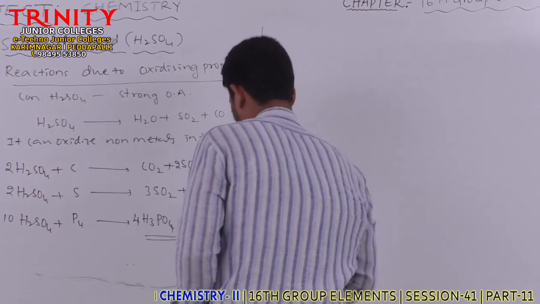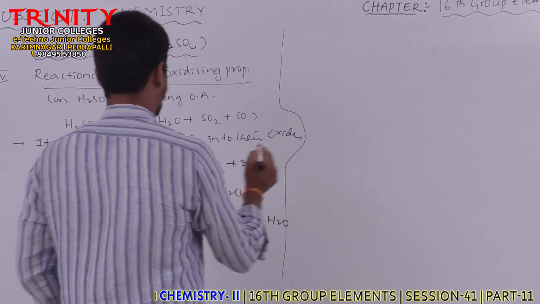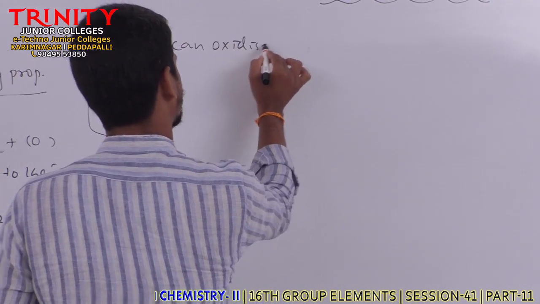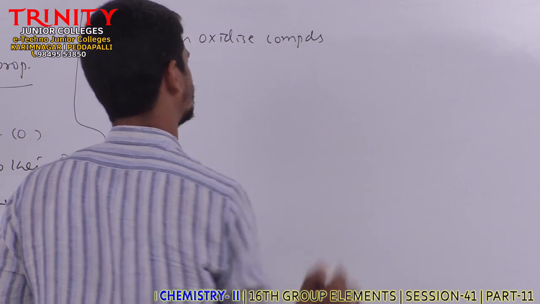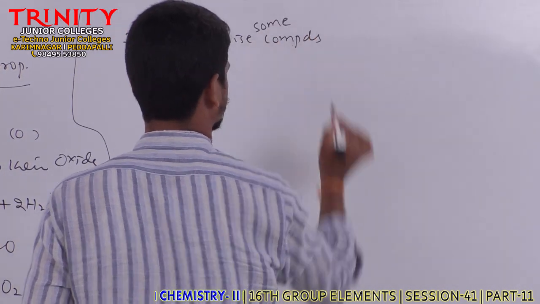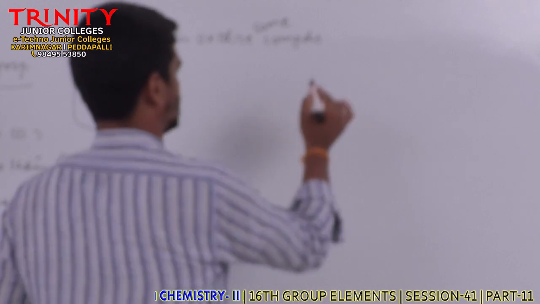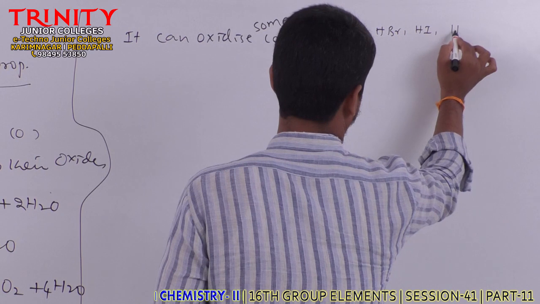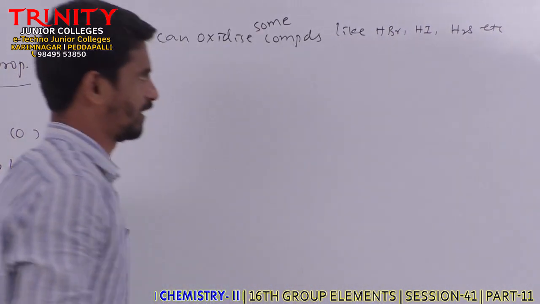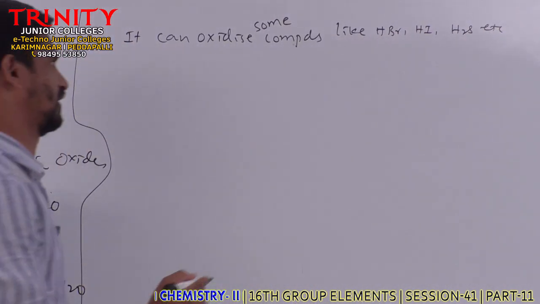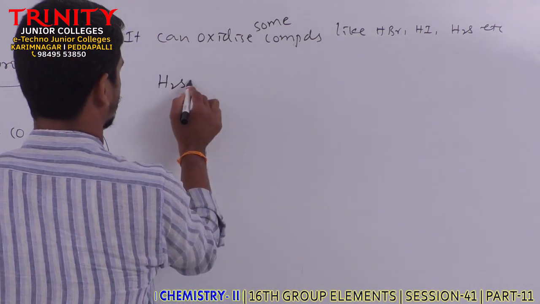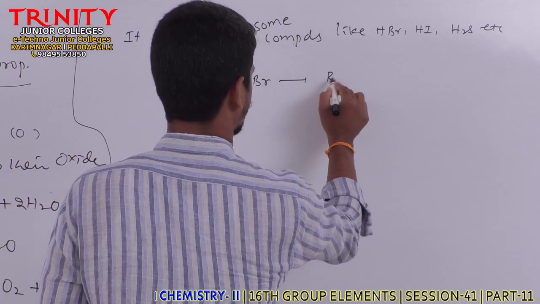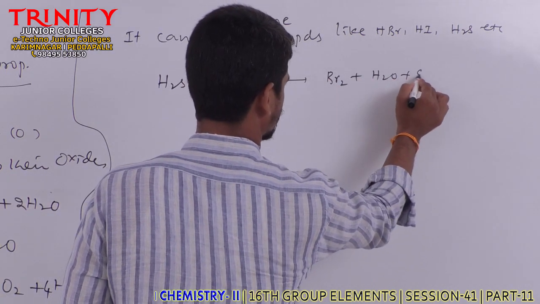So this is regarding oxidizing properties. And in addition to this, it can oxidize some compounds, like HBr, HI, H2S, etc. When concentrated sulfuric acid is treated with HBr, we get bromine, along with the formation of H2O and SO2.